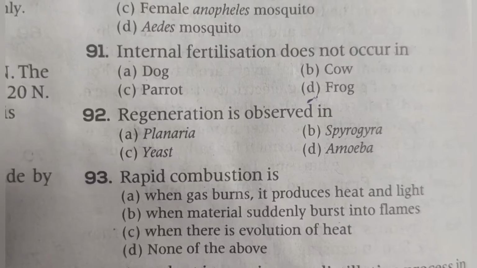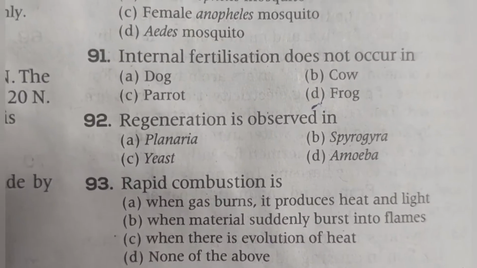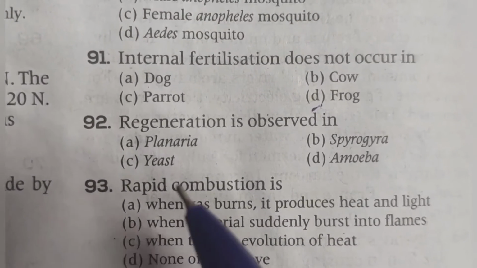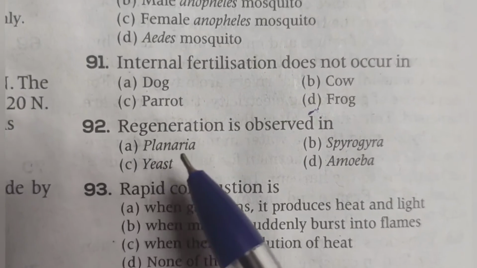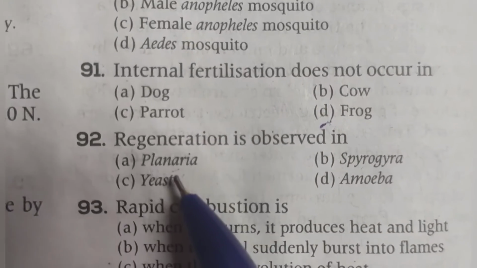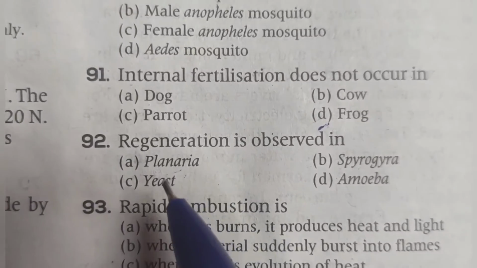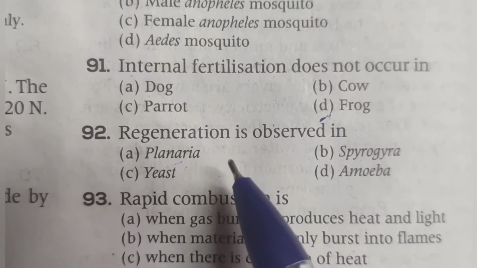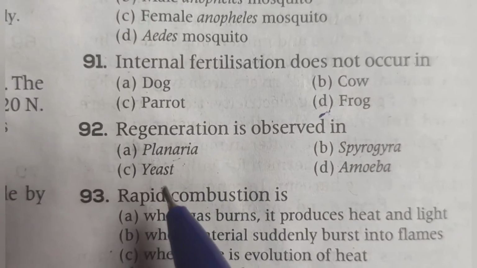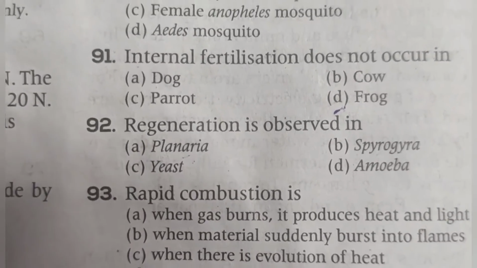Planaria is a very small worm found in aquariums, mostly in aquariums. If you cut planaria into 5 small pieces, you will find 5 new planaria emerge and grow. Each of the small pieces grows into a new planaria. So planaria regenerates. Otherwise, in the human body, you know what part regenerates?